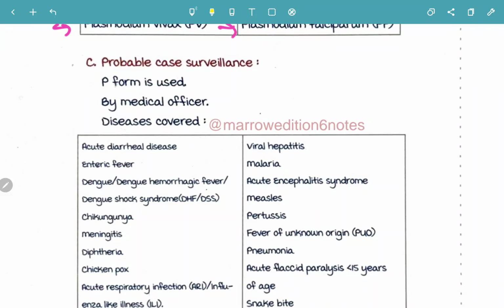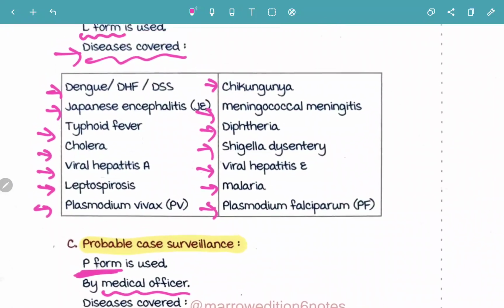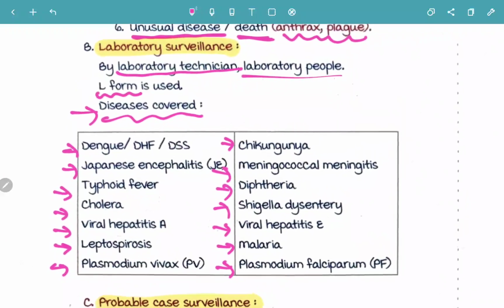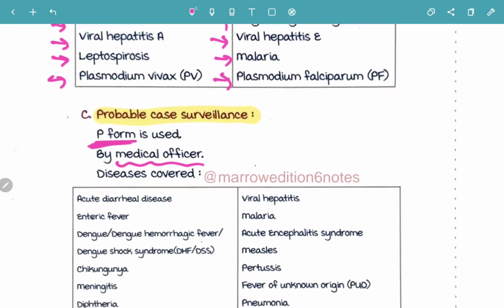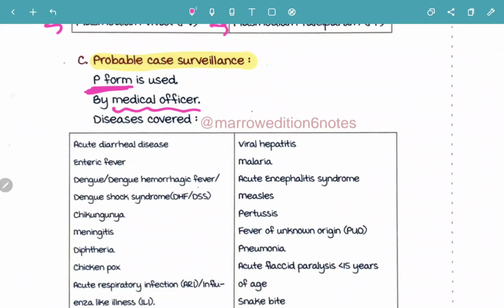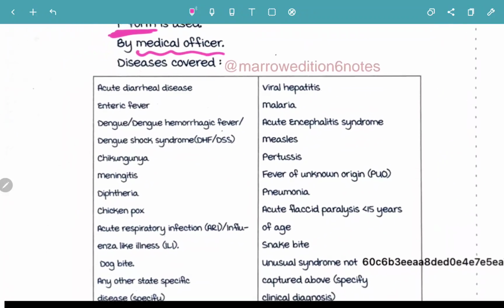So what is probable case surveillance? Here the P form is going to be used, and it's going to be done by a medical officer. So there it was done by a healthcare worker. The first one, sentinel surveillance, and the laboratory surveillance was done by laboratory technician and laboratory people, whereas the probable case surveillance is going to be done by a medical officer. And there are certain diseases that are covered under probable case surveillance.